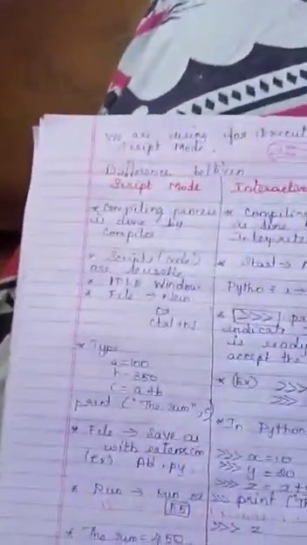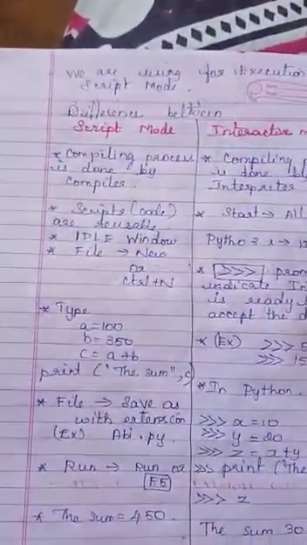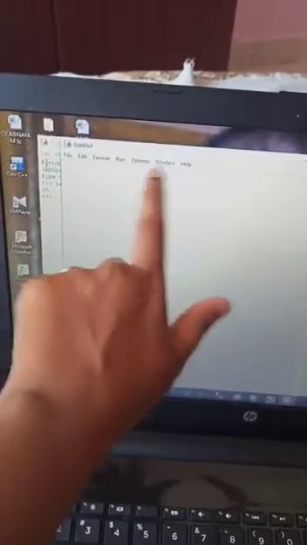How to execute in script mode? We are going to create a practical program in script mode. I'll show you in the same IDLE link. When Python opens, the IDLE window will open. Here it shows the file menu bar. In File we have to create a new file. It will show this page. Here we have to write our program. It shows the file menu, edit, format, run, options. It is script mode. So in two ways we can create a program and get the execution.